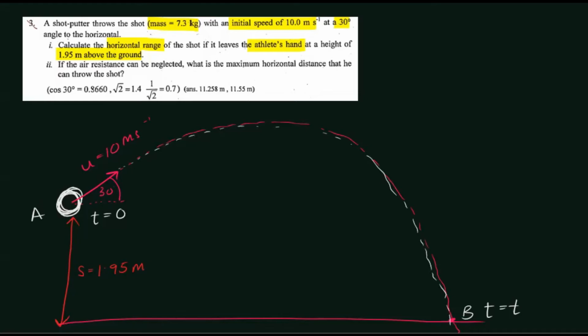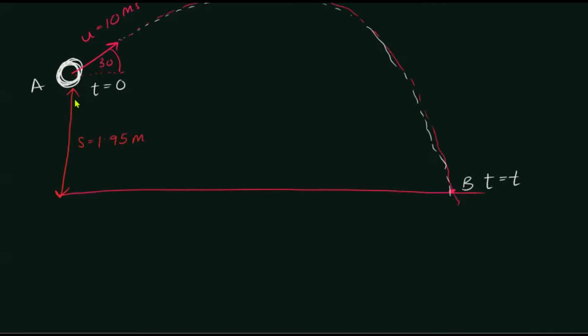So we can find it now. How do we find it? Simply as in the previous case, we need to find the time of flight from A to B. We have the vertical distance between A and B, and we can find the vertical velocity by resolving the component of this velocity. We know the vertical acceleration, we need the time. It's pretty easy. From A to B, I'm going to apply vertical downward S equals ut plus half at squared. I'm going to consider the vertical motion. What is the S?